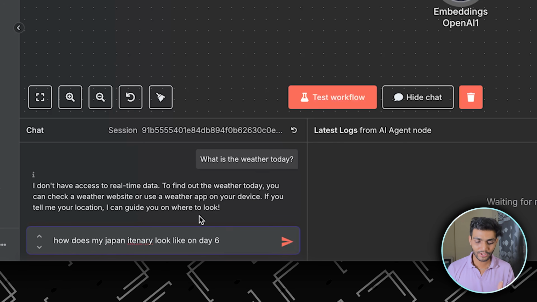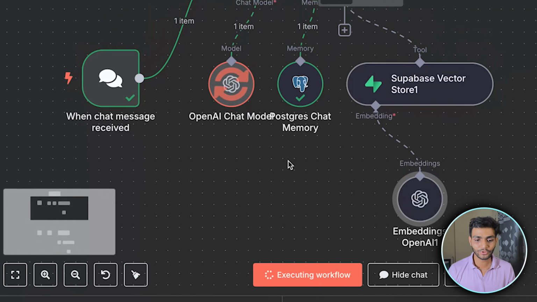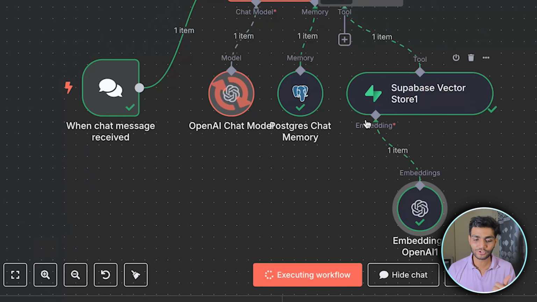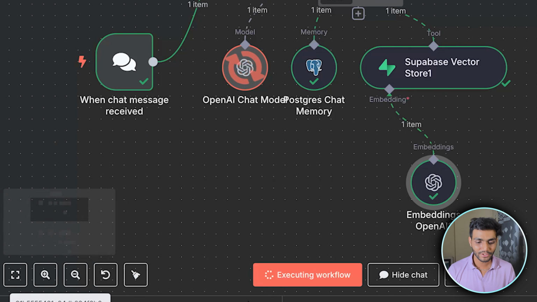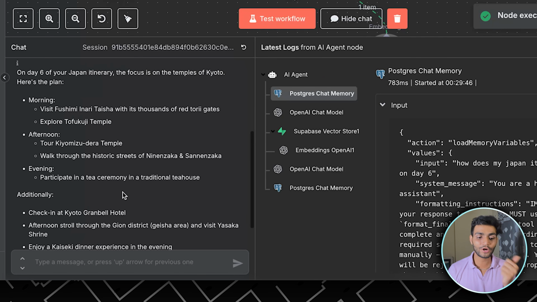As you can see, I have written over here, how does my Japan itinerary look like on day 6? Let's send it. As you can see, it went through all these things. Now it is going through the vector database also and got the data. It is augmenting and now it is generating the answer. As you can see, we have got this answer properly.